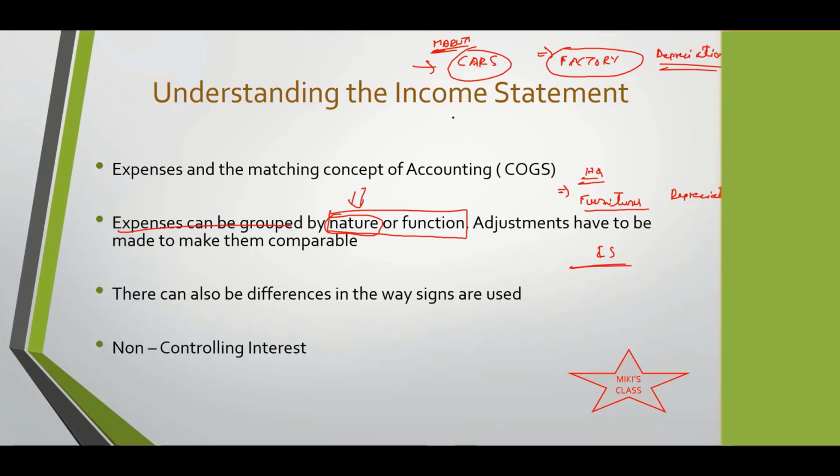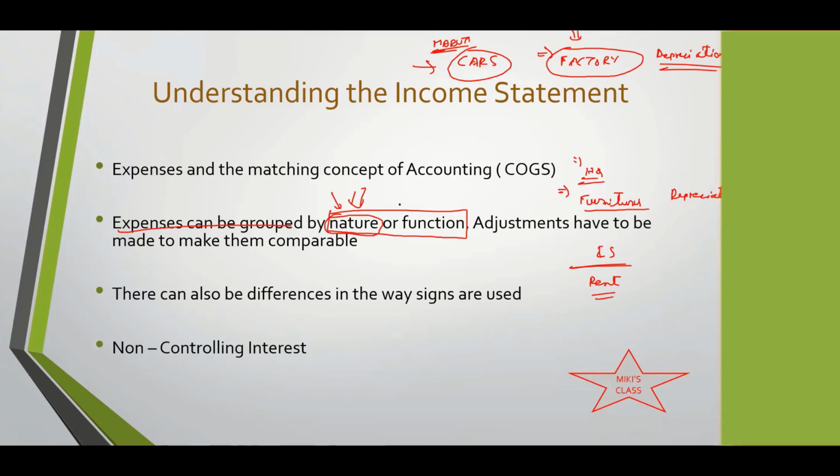Likewise, suppose you have an item in the income statement for rent, which you're paying. Rent is also an expenditure, because the income statement has revenues and expenditures. Like depreciation, it also has rent. So if you're paying rent for 10 factories, rent for the headquarters, and rent for any other item, all of that will be clubbed together as rent. This is by nature. Whatever comes under rent, everything is put under the same one. Depreciation, whatever comes under that, everything is put together.